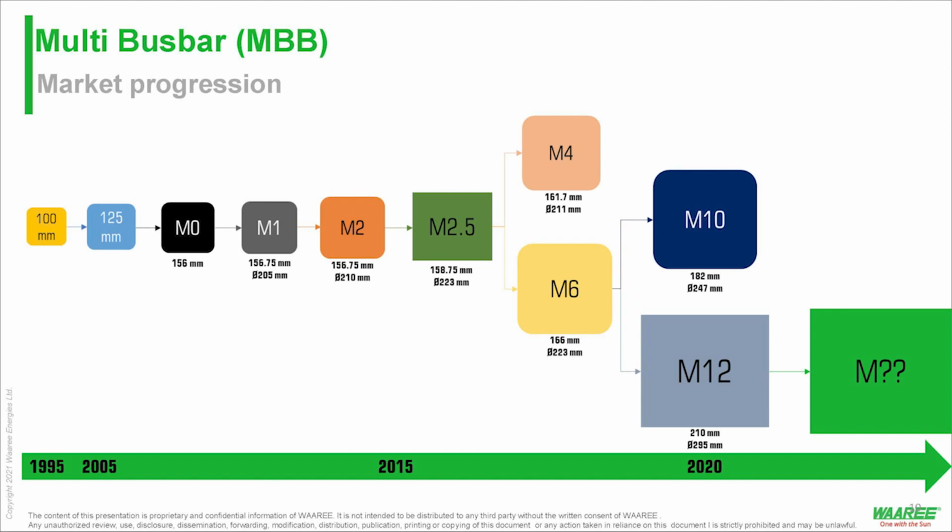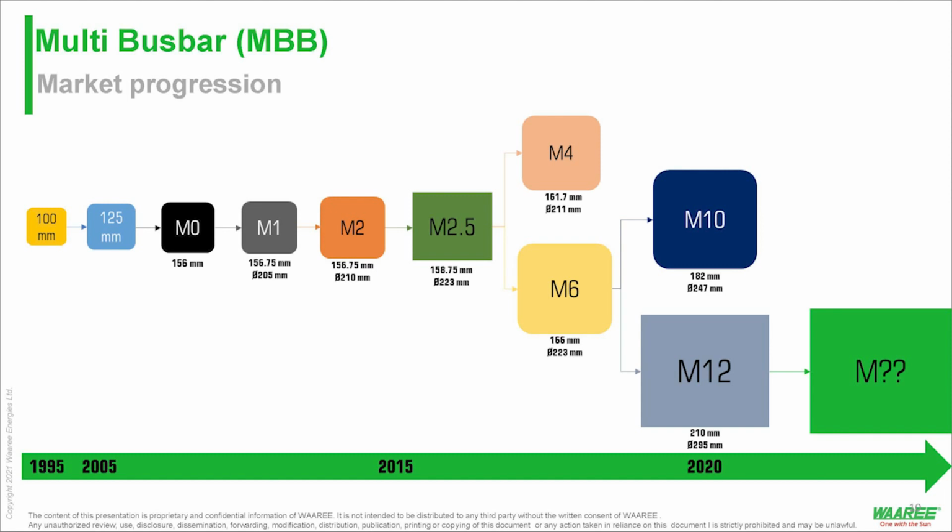So currently the industry standard is both, of course, M10 and M12. There is a division between M10 and M12, and we do have some overlap of a few industry players being in both M10 and M12, right? We still do not know if the industry would progress towards a higher size, but what we think is that M10 and M12 should stay in focus for at least quite a few years, right?